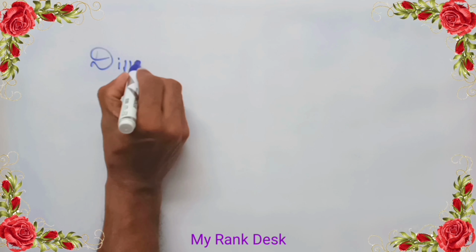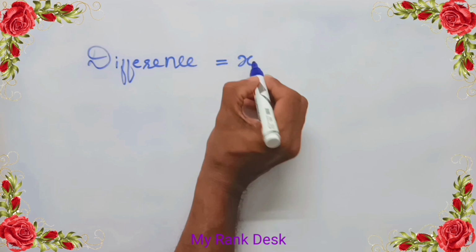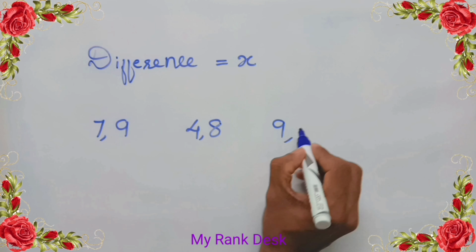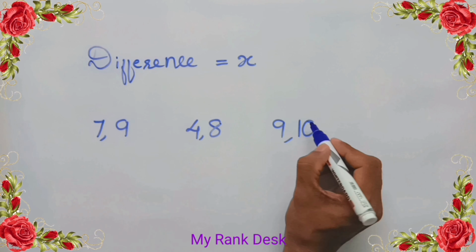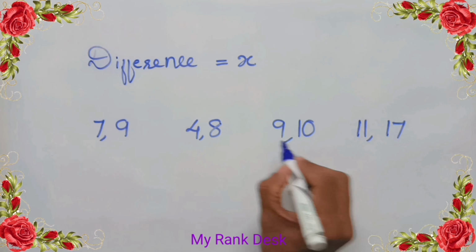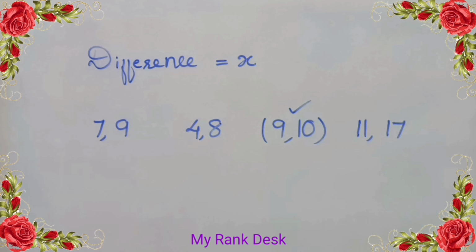In this question, it has given that the difference between two consecutive numbers is x. But this data is not relevant to find the answer. So let's look into the answer options. There is a hint in the question that the numbers are consecutive. Thus, the numbers may be 9 and 10.